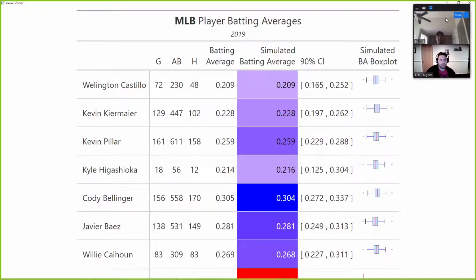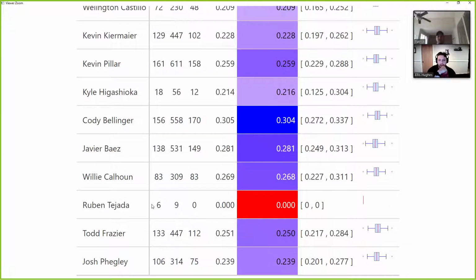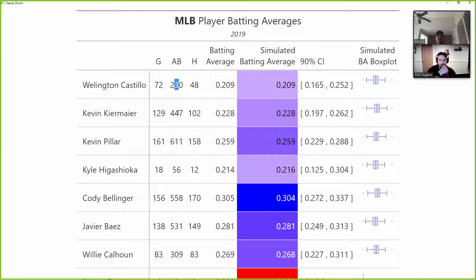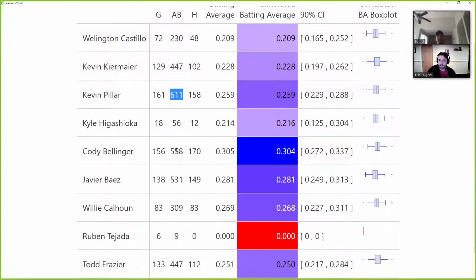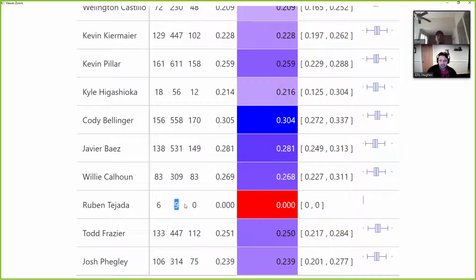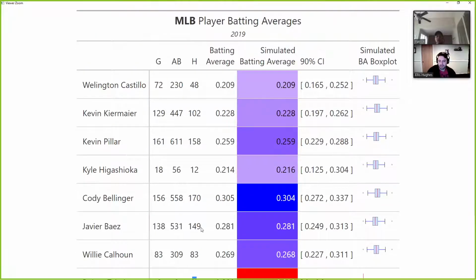So we've got a random smattering of some players here, anywhere from 230 to 447 at bats, 611 from Kevin Pillar, down to 9 at bats with 0 hits. So we don't have a lot of confidence in this person right now. And then we have a cool simulated box plots.